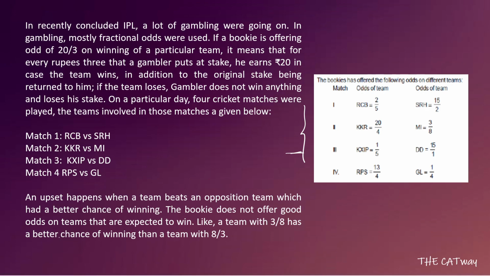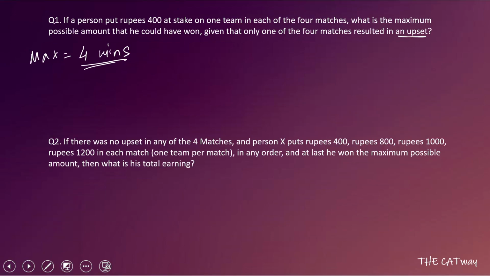In the other 3 matches he is going to place his bet on the teams which are expected to win by the bookies. That is, in the first match he will place his bet on RCB, in the second match he will place his bet on Mumbai Indians, and in the fourth match he will place his bet on Gujarat Lions. Okay, so now what we are going to do is calculate the amount. So for his investment on Mumbai Indians, that is MI, he will get rupees 400 plus 2 by 5 of rupees 400.